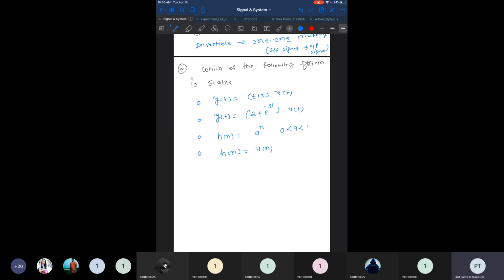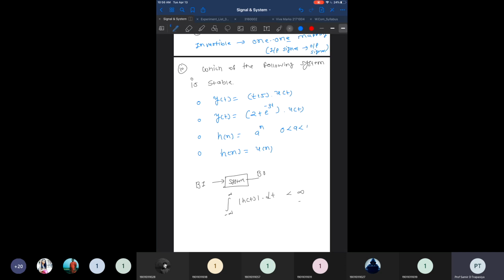So for stable systems, if we apply a bounded input to the system and it is able to produce a bounded output, then the system is known as a stable system. So for stable systems, what do we need to check? We need to check the integral of h(t) dt less than infinity. That we need to check.